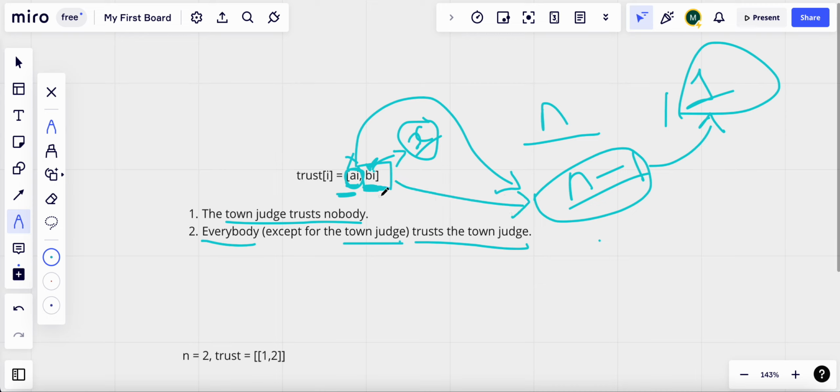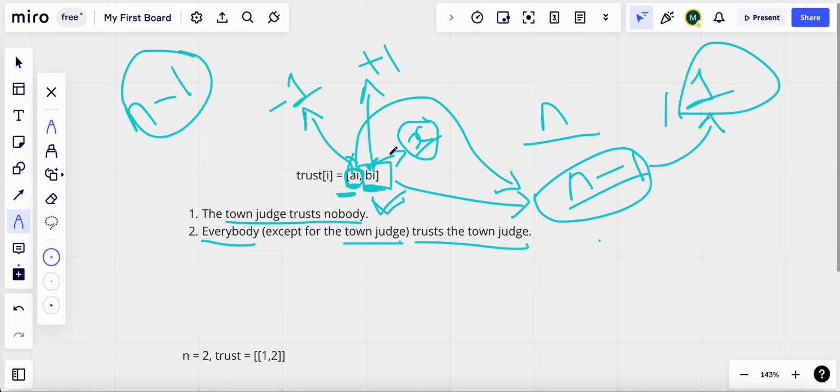Every time any value appears as BI, we increase the count by 1. And every time a person appears at the first index, that is as AI, we reduce the count by 1. So any person who is not a judge will have a count less than n-1, and for the judge it will be equal to n-1.